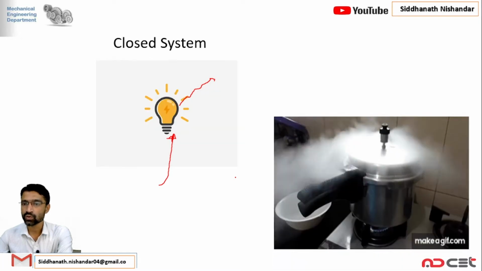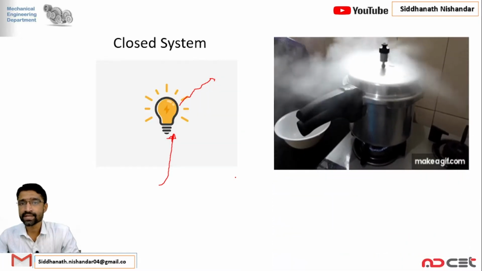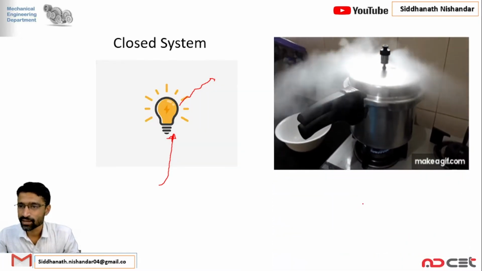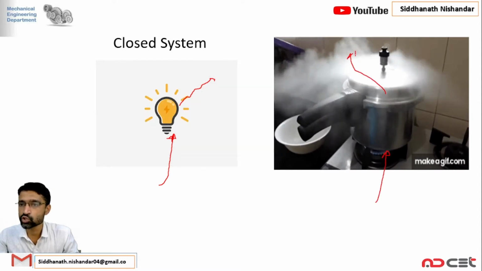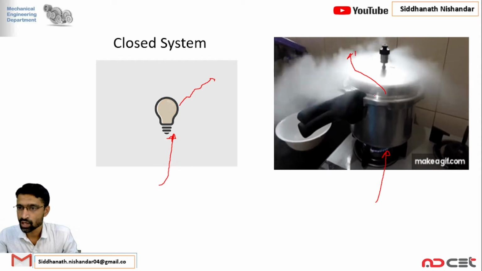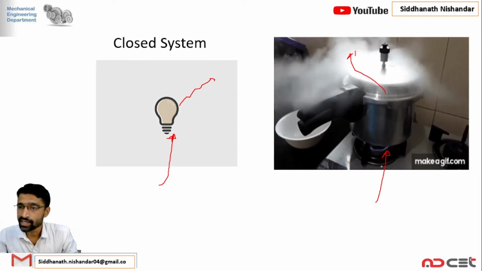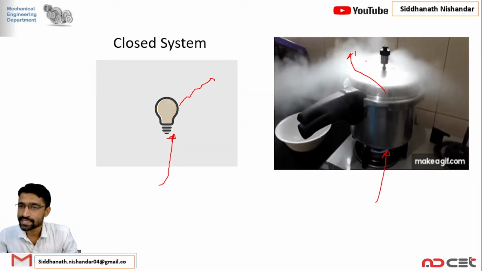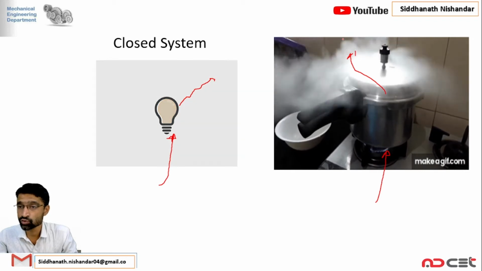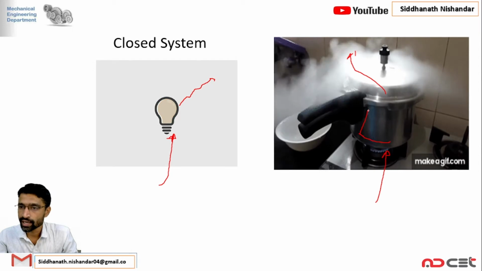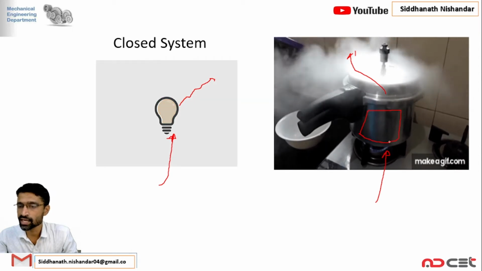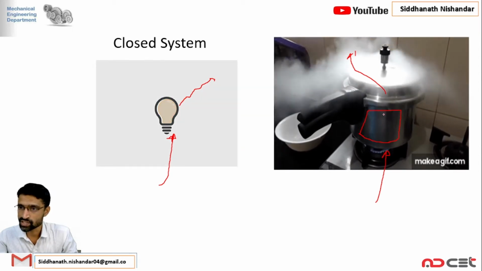Very good. Another example is a pressure cooker. See here, one form of energy enters and one form of energy is released during the whistling process. Heat energy enters, and during whistling, steam energy is released to the surroundings. But the mass of the food inside the cooker remains constant.